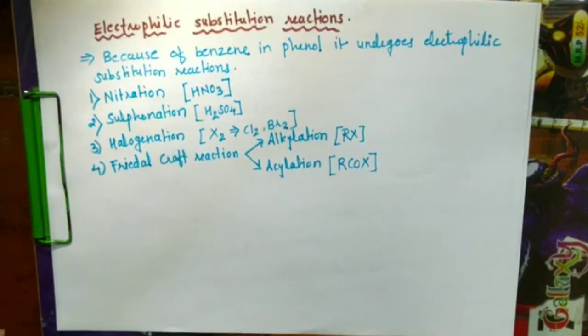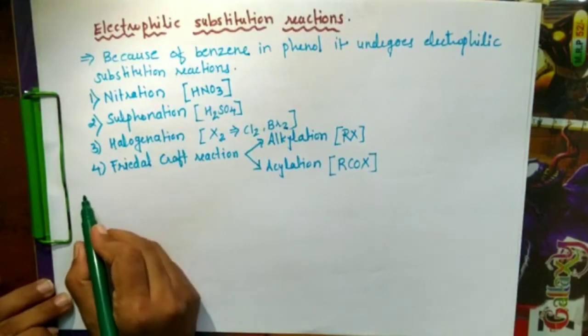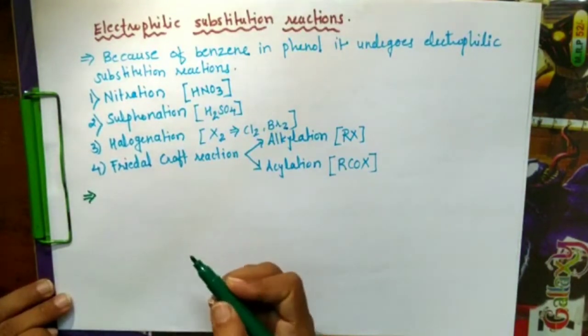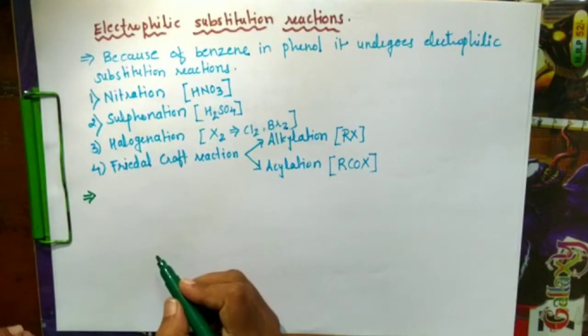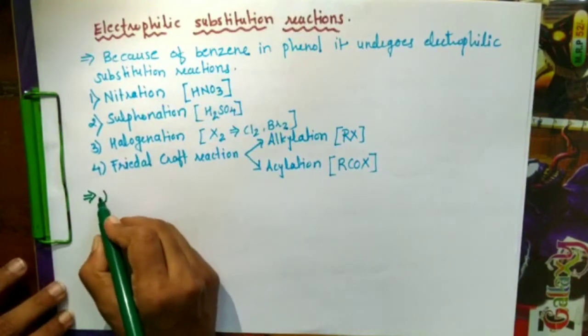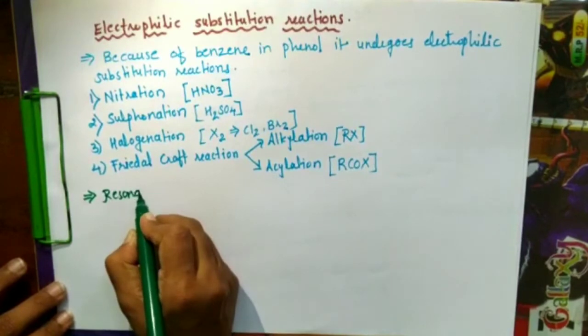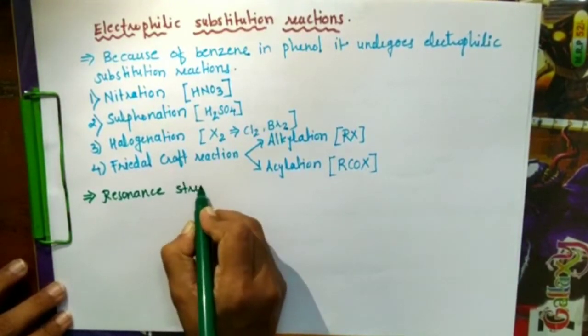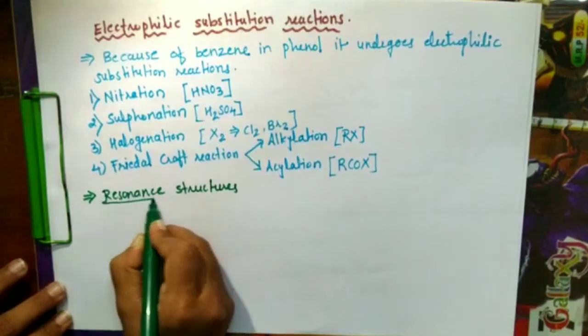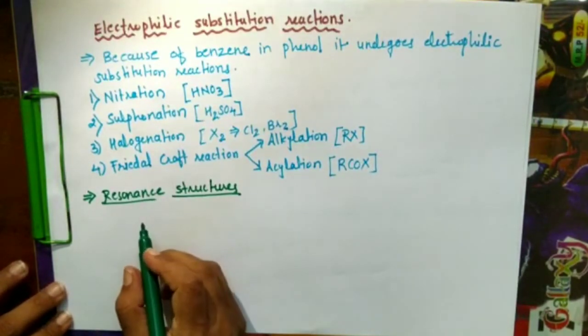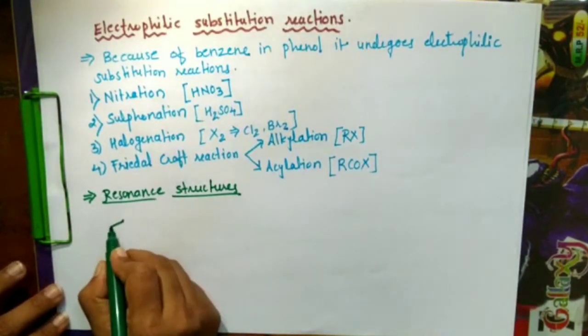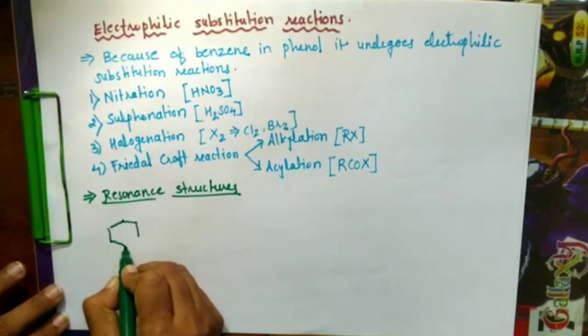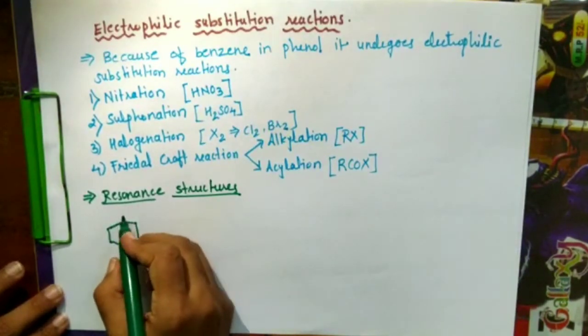So before going to see the reactivity of phenol towards these electrophilic substitution reactions, we must know about the resonance structures of phenol. So, resonance structures. In the case of phenol, we draw the benzene ring,